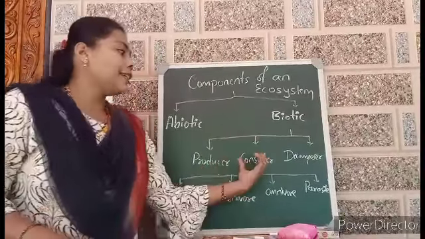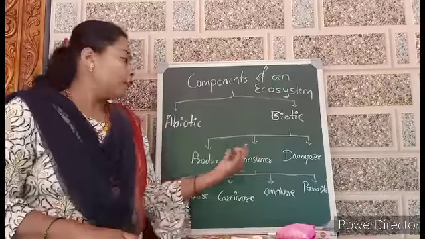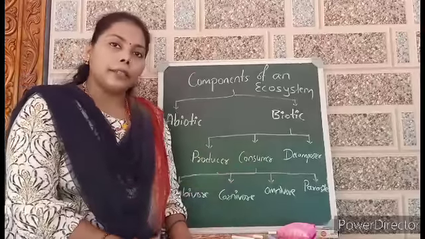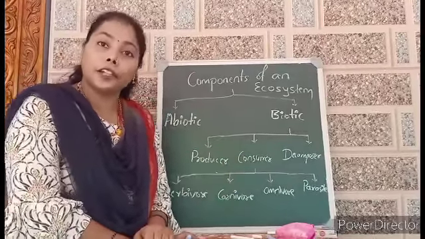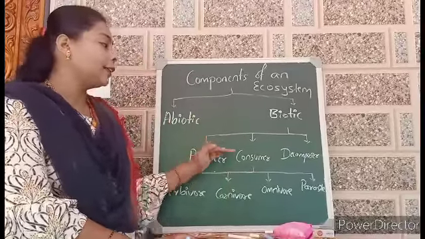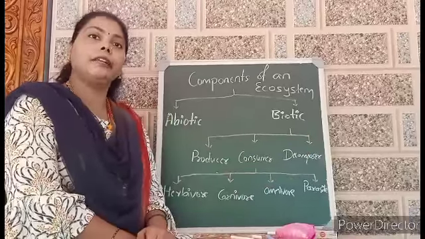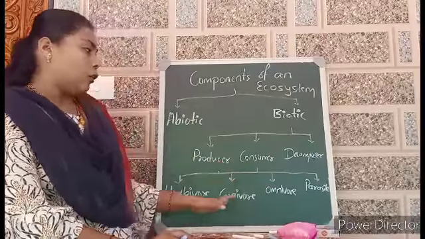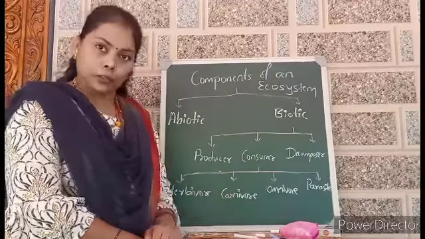Now, all these three are balanced in our ecosystem. If any one is imbalanced, if the particular numbers are imbalanced, then another organism will be affected by that. So maintaining the number of producers, consumers and decomposers in the ecosystem is very important. Now, in consumers, again we are going to see different types of consumers.